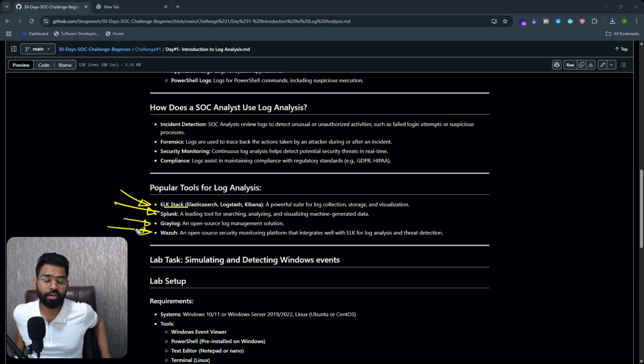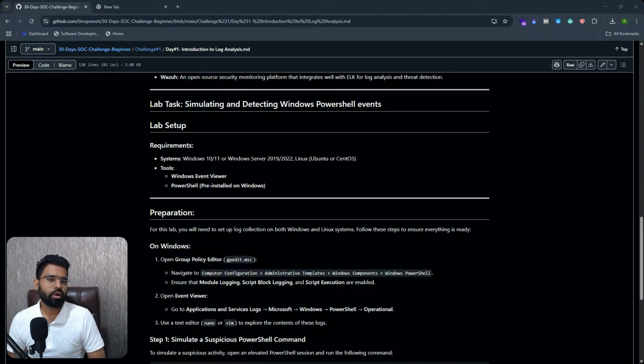Let's move directly to the lab task. Now let's focus on our task, which is simulating and detecting a Windows PowerShell event. The idea is, how can we detect any suspicious command executed on PowerShell? Attackers or malicious actors usually leverage PowerShell to run malicious scripts.